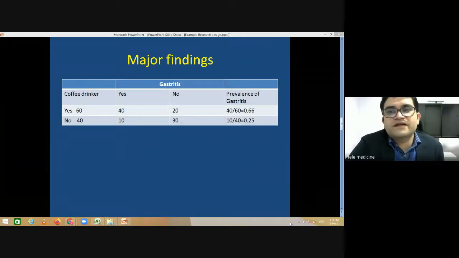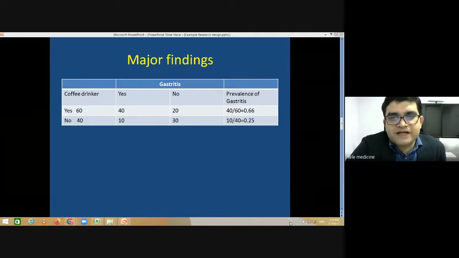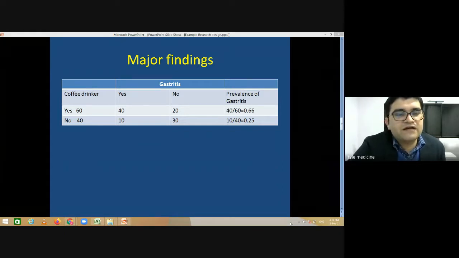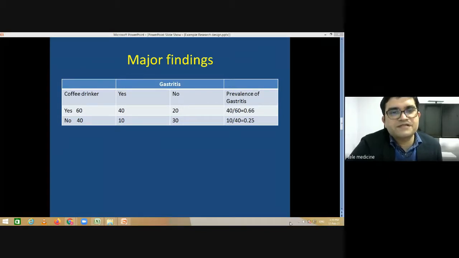So what we get here is the prevalence of gastritis among the coffee drinkers: 40 say yes among the 60 coffee drinkers, so we get 40 over 60. And there were 40 non-drinkers, and out of those 40, 10 say yes, we experienced gastritis today. So the prevalence is 10 out of 40.